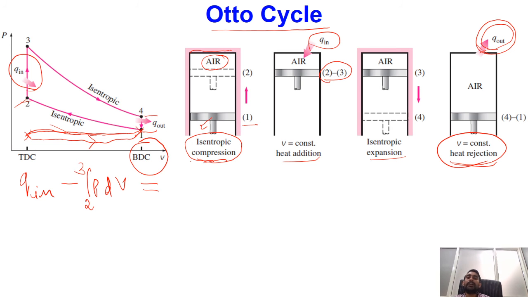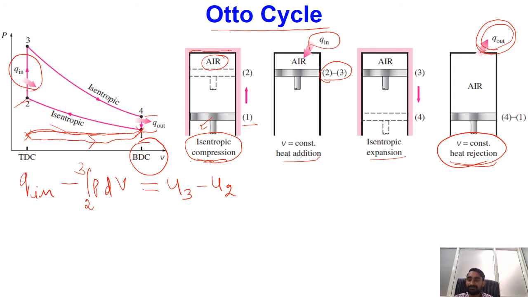That will be equal to the change in energy. We are neglecting the changes in kinetic and potential energy, so the change in energy will be U3 minus U2. This analysis is on a per kg basis, so I am considering that my equation is on a per kg basis.